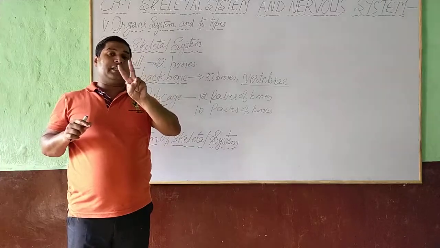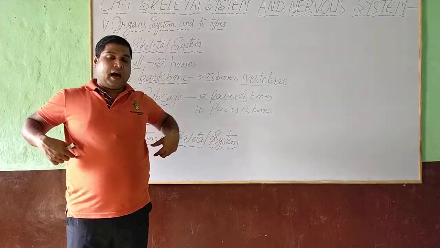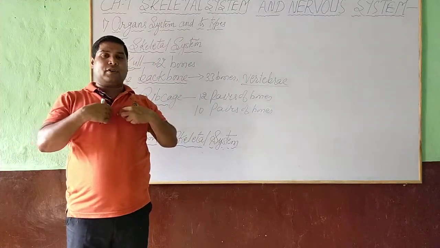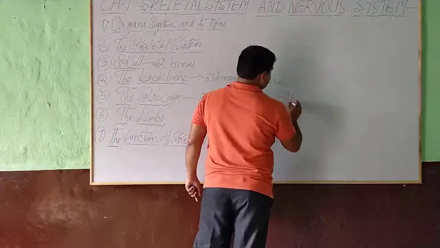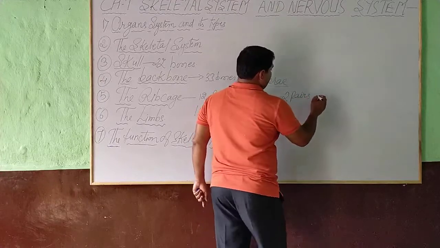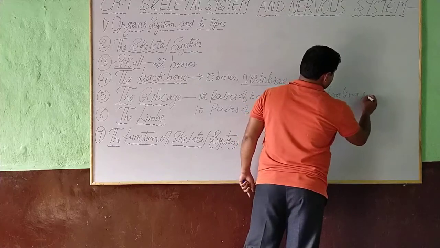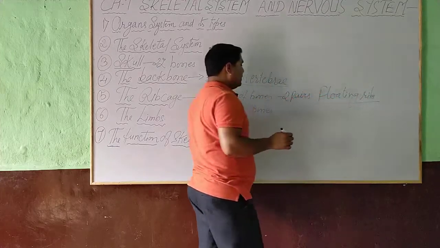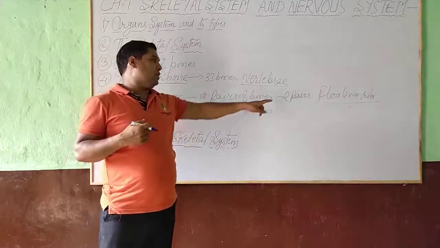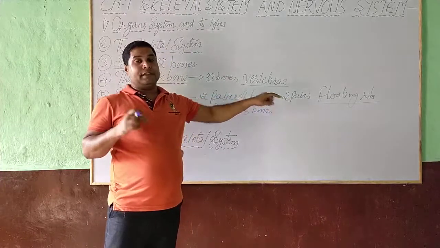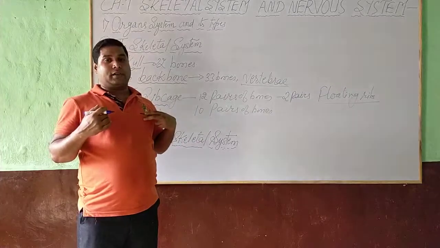Whereas the last two pair of the rib cage are only connected to the backbone, but they are not connected to the breastbone, and this last two pair is known as floating ribs. So dear student, last two pair which are only connected to the backbone but not connected to the breastbone, are known as floating ribs. The main function of rib cage is to protect lungs and heart.